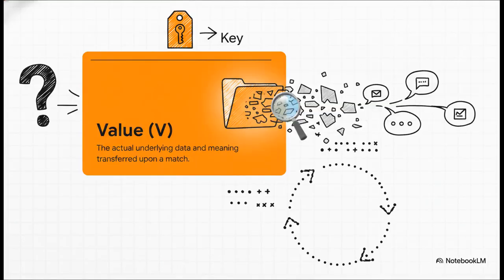Okay, so once that high attention score is calculated, the value, or V, comes into play. The value is the underlying payload of meaning, the actual contextual data being transferred when a query successfully aligns with a key. We take the value vector of the matched word, scale it by that attention score, and synthesize it. This contextual data is essentially transferred over, updating the model's internal representation of the current token. And this mechanism is exactly how the system tracks long, complex conversations within the context window. It's just constantly pulling values from previous tokens to enrich the meaning of the active token being generated.